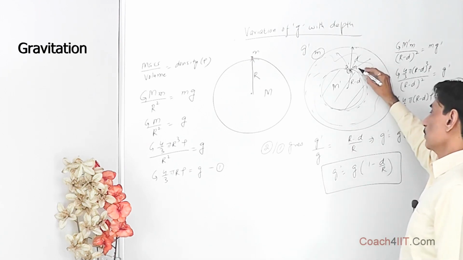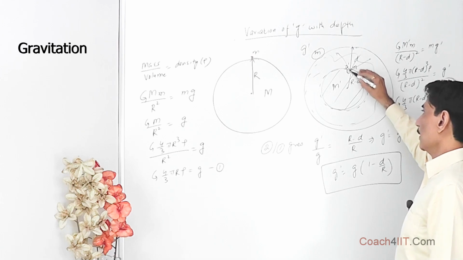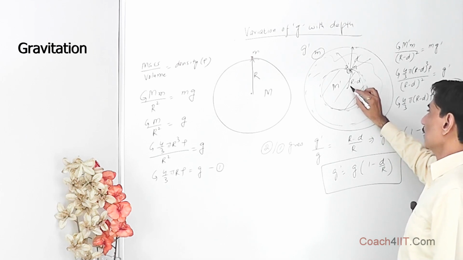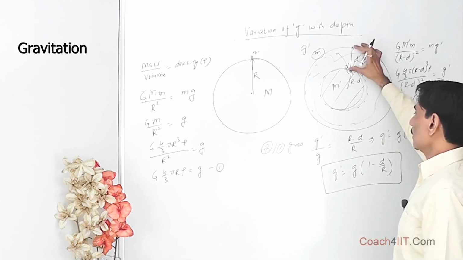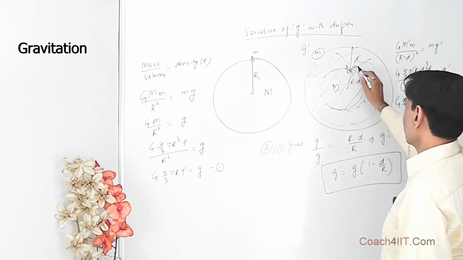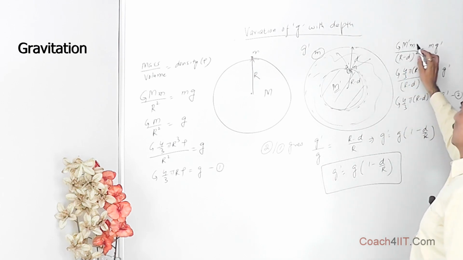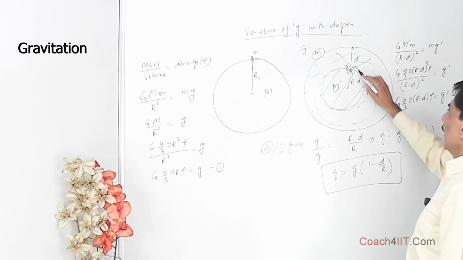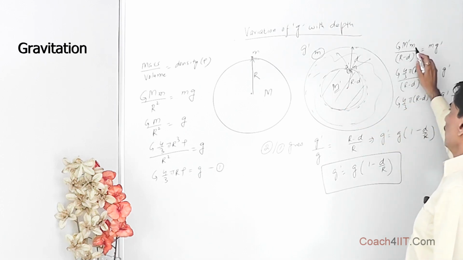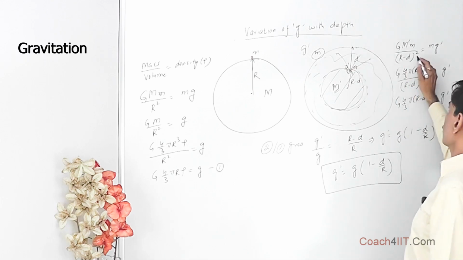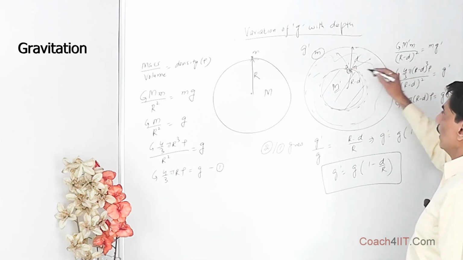So over here, the force applied on this mass m in the downward direction is only because of the mass M dash, and it has a radius R minus d, because the total is R, this is d, so the remaining is R minus d. Once again, the force between this and this is G M dash m upon R minus d whole square. That is, we are using the formula G m1 m2 upon r square, where M dash is the mass of this sphere, m is the particle, and R minus d is the distance between the two. This is equal to m into g dash. g dash is the acceleration due to gravity at this point.